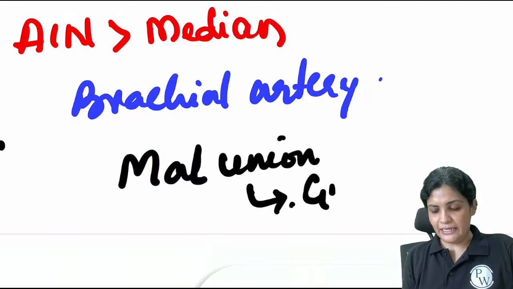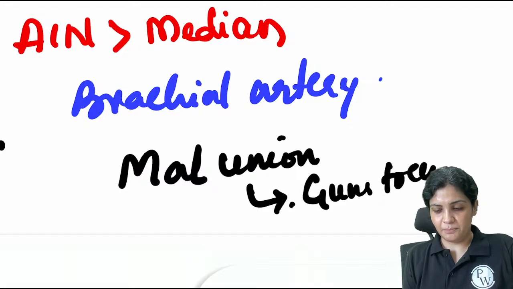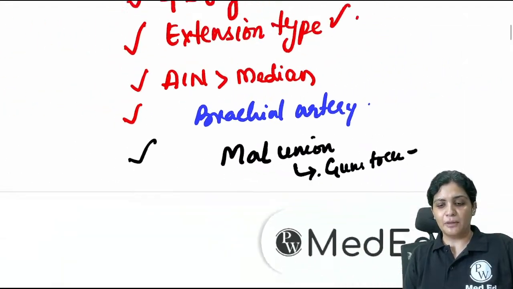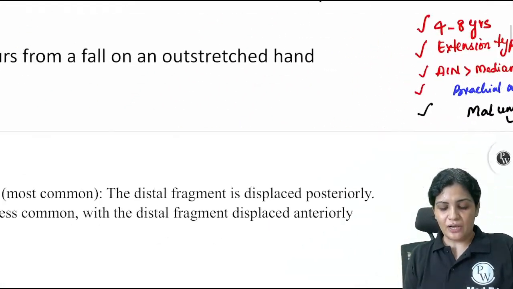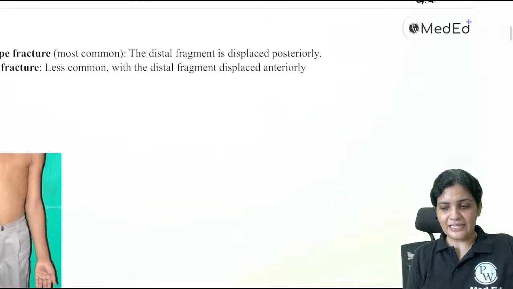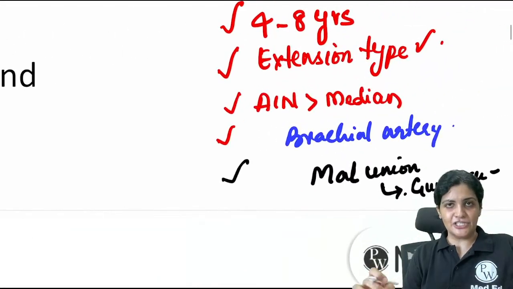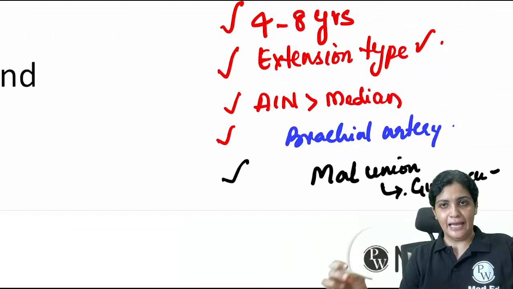Very good. It is the gunstock deformity. Perfect. So these are the features which you have to remember for the supracondylar humerus. I have told you that this is seen in the 4 to 8 years age group, and the most common is the extension type, and the nerve which is damaged here.